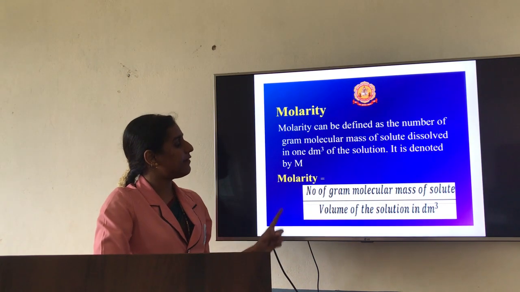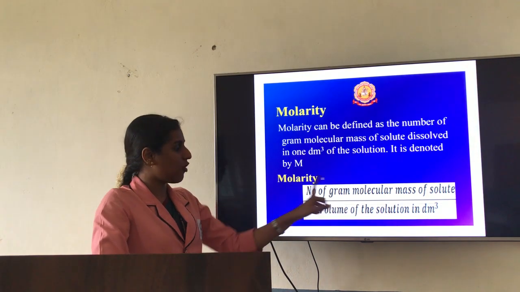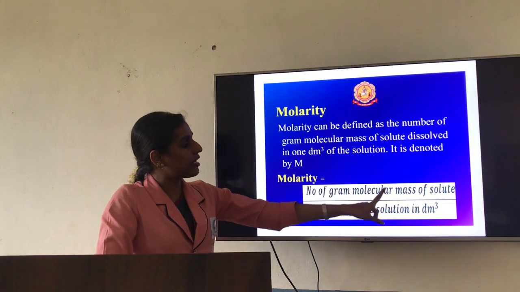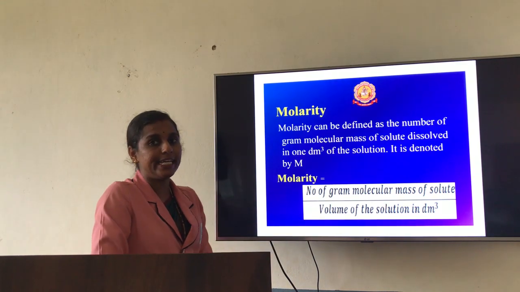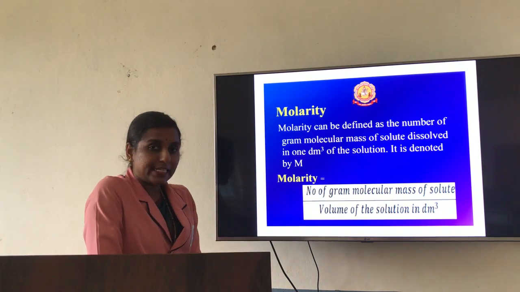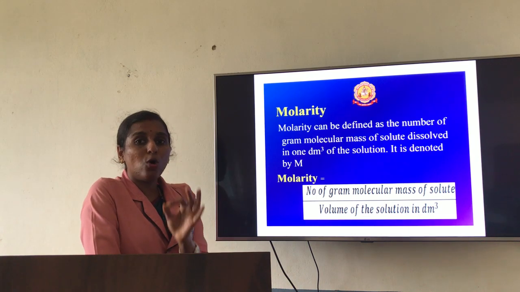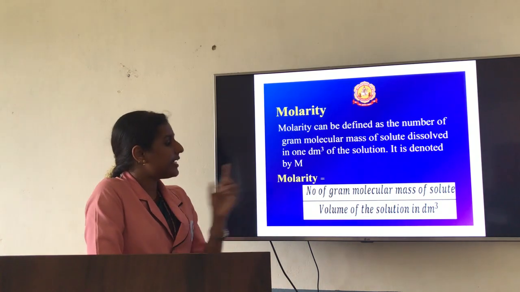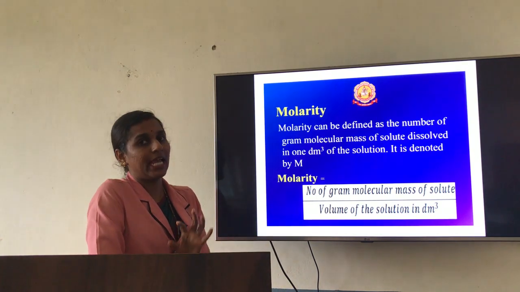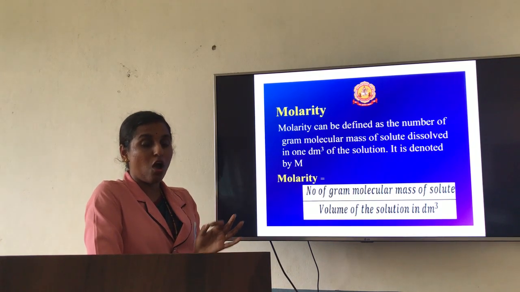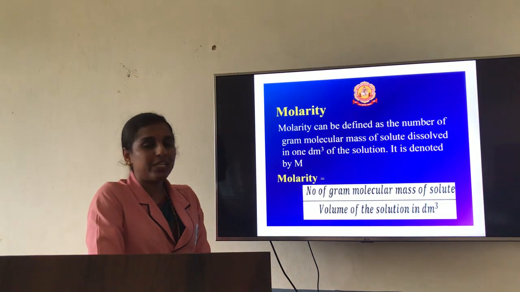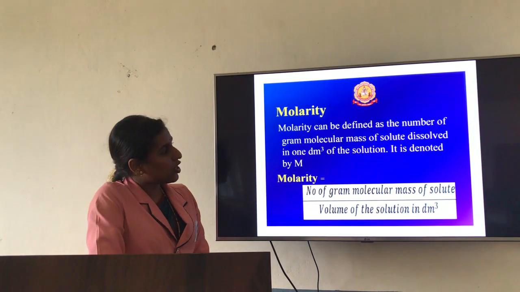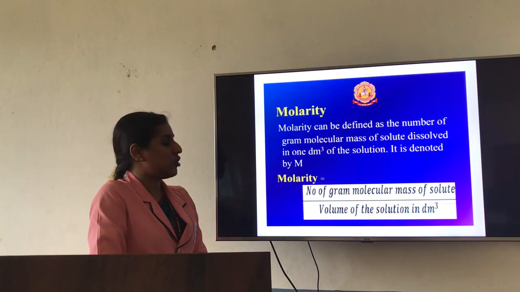So molarity will come as, either you can write in this form, number of gram molecular mass of the solute divided by volume of the solution in dm cube, or you can write it as number of moles of the solute divided by volume of the solution in dm cube, or in terms of liter, volume of the solution in liter. Based on this, some problems we will see later.